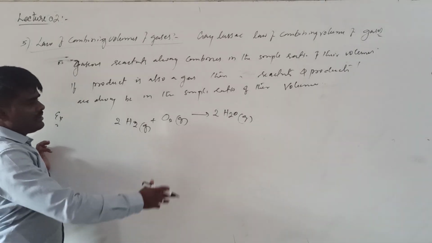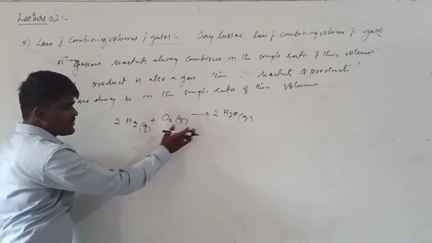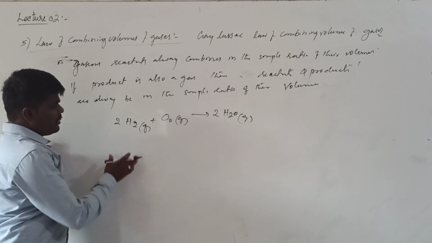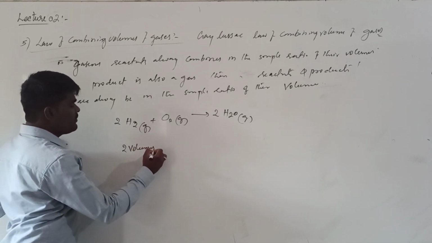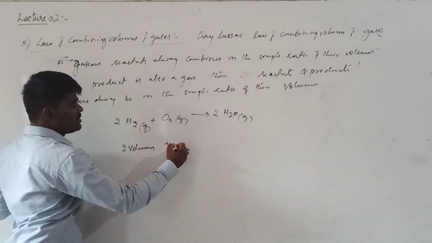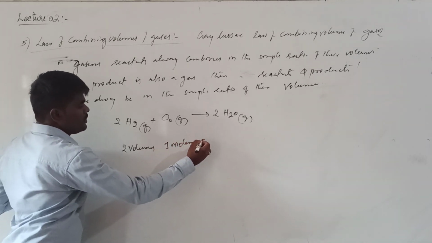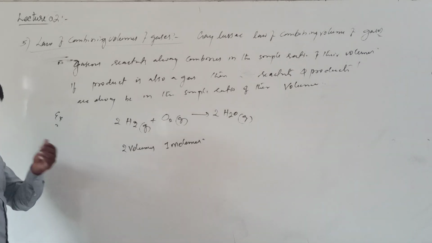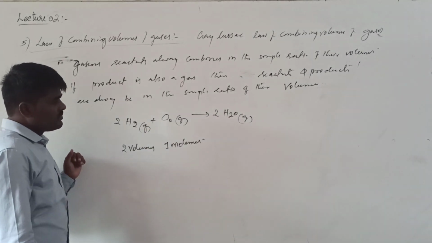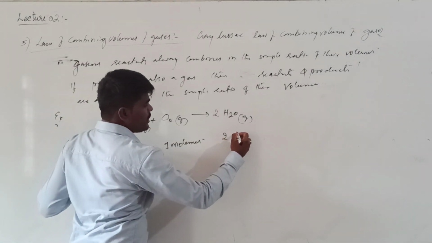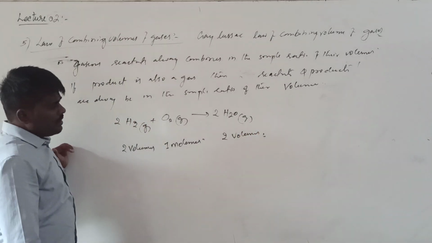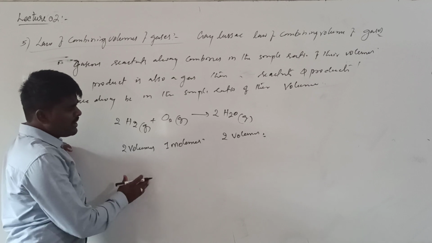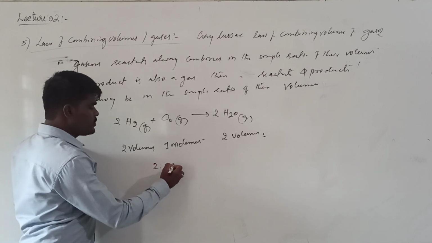Now, all 3 substances, reactants as well as products, are gases. So 2 volumes of hydrogen gas combine with 1 volume of oxygen gas to form 2 volumes of water vapor. What is the ratio by volumes of combination? It is a 2:1:2 ratio.